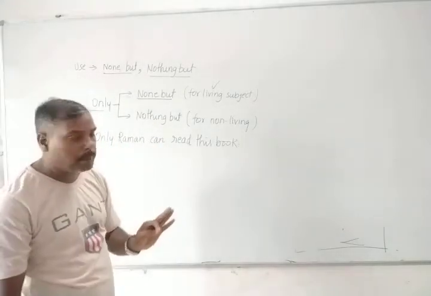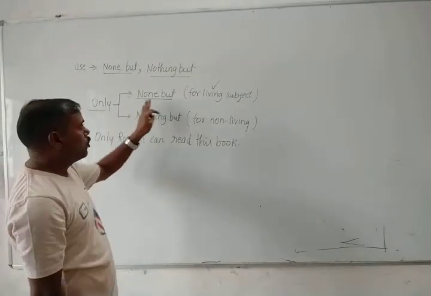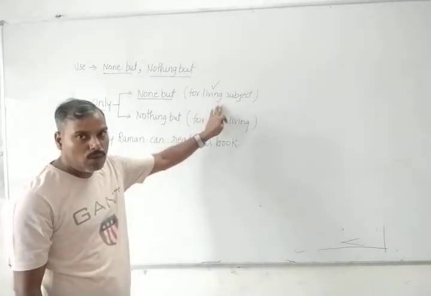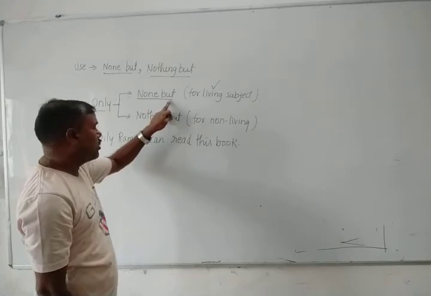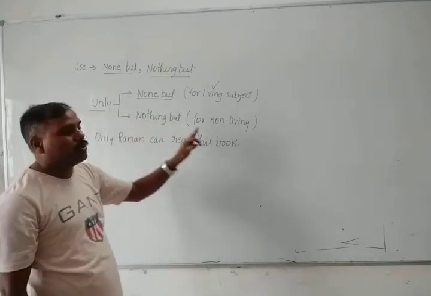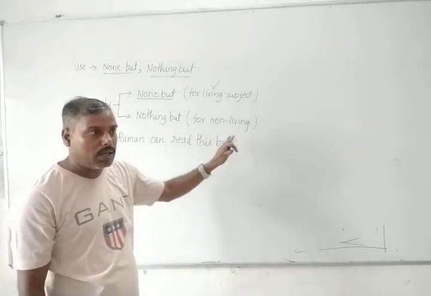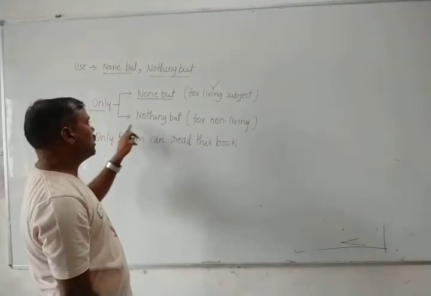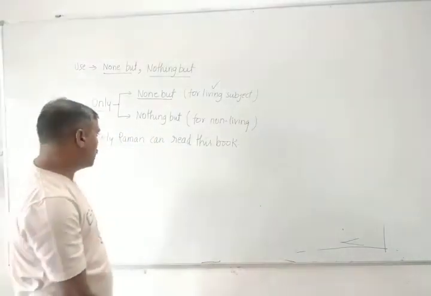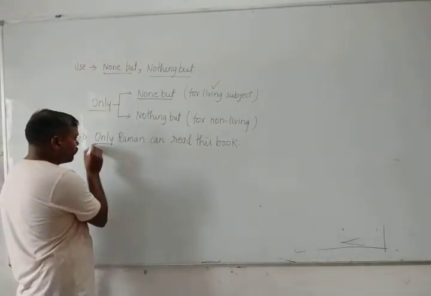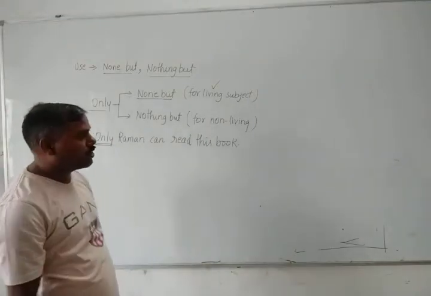Once again, if your subject is living one, in that condition you have to write none but in place of only, and if your subject is non-living, in that condition you have to write nothing but in place of only. I have given you one example. First one is given, only Raman can read this book.